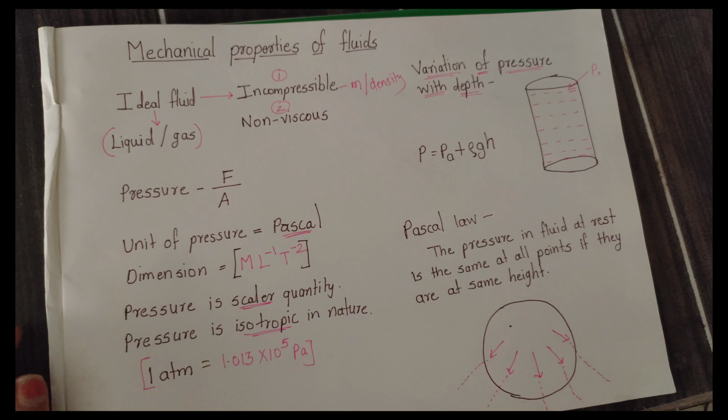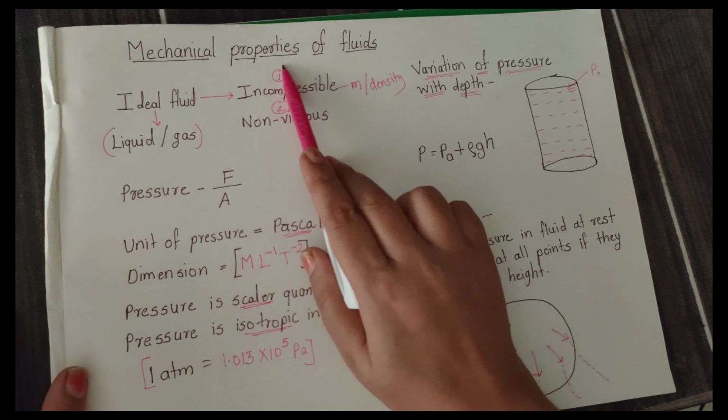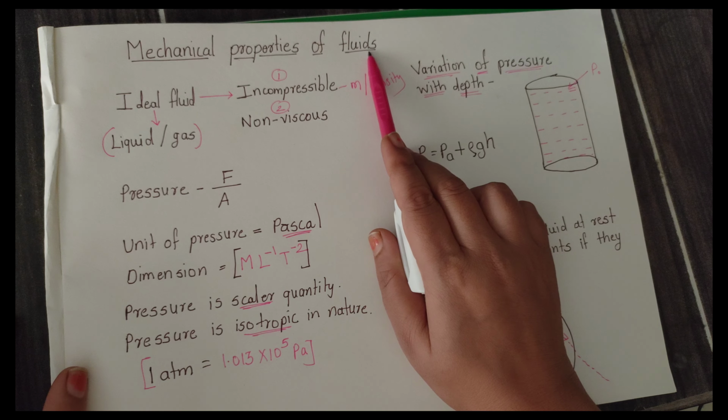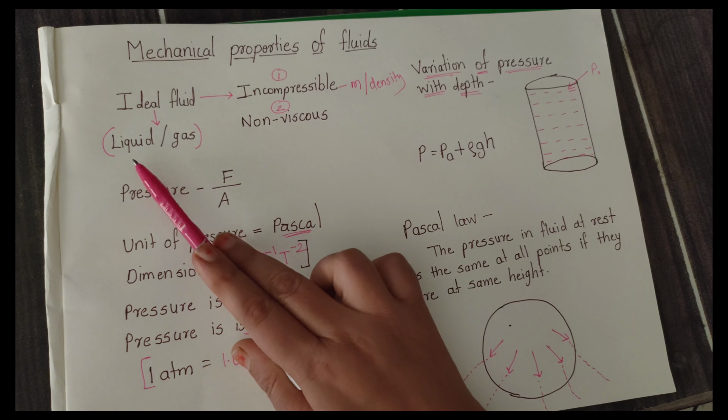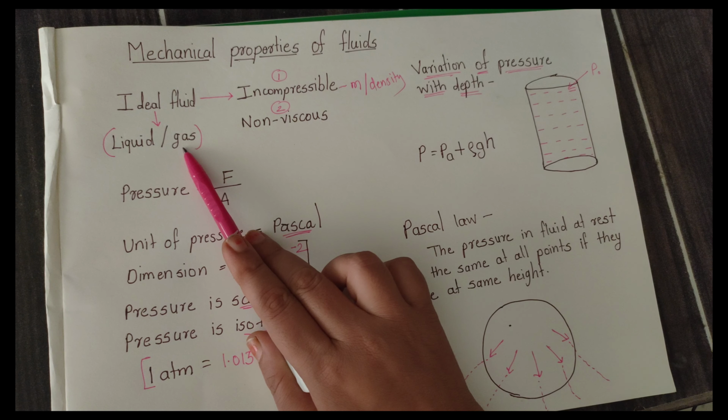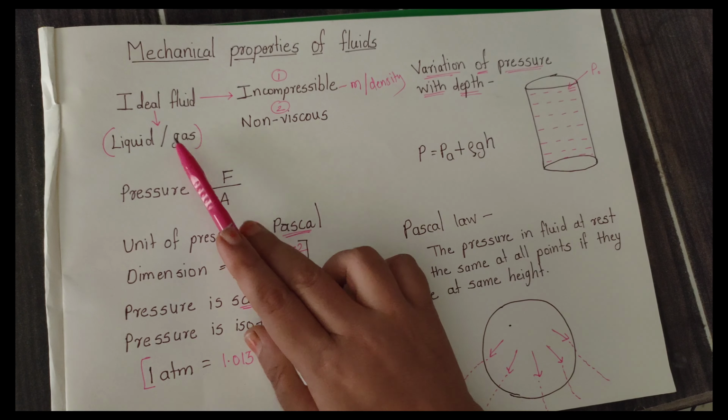Today we will see some topics from the chapter Mechanical Properties of Fluid. Now what is a fluid? Fluid is a substance which can flow. So liquid and gas have the nature of flowing. Right. So now what is an ideal fluid?